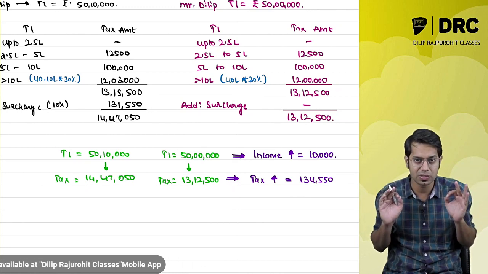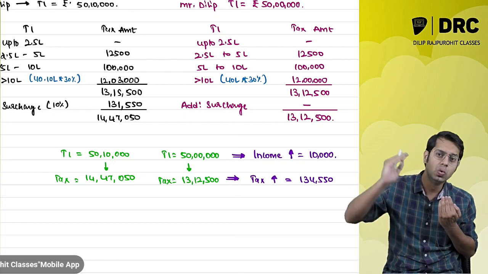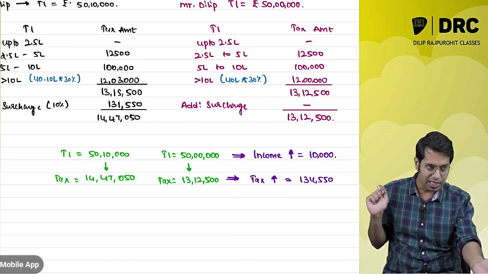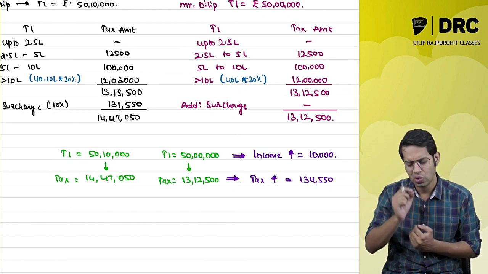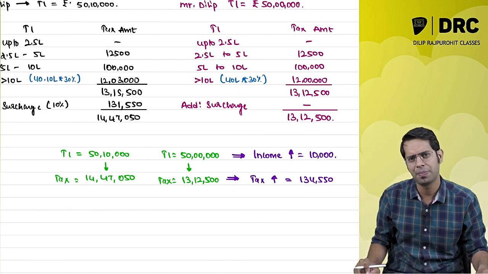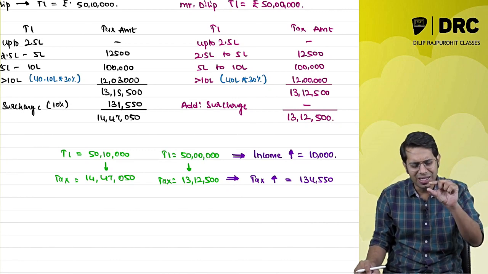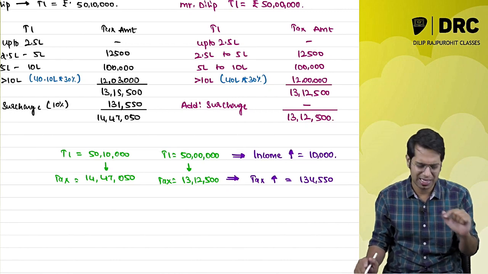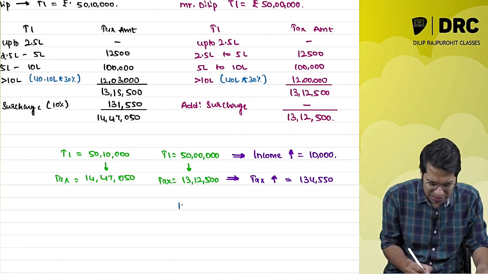I hope you are understanding this. What is happening over here? There is a small increase in my income, but there is a huge increase in my tax. Don't you think there is cheating happening? Don't you think there is a problem happening over here? Sir, I have earned only 10,000 rupees extra.